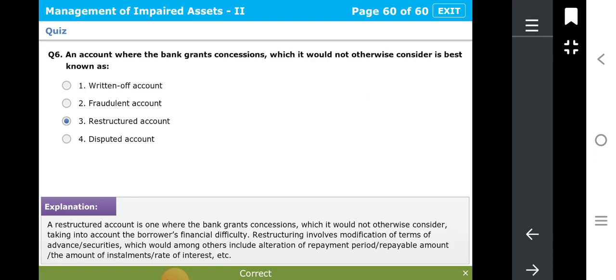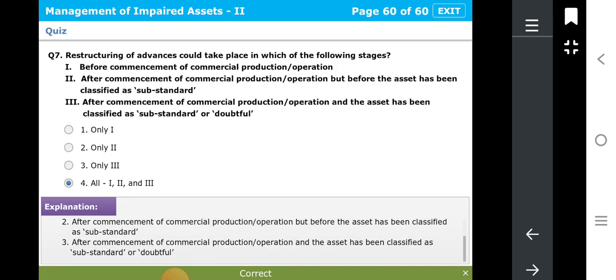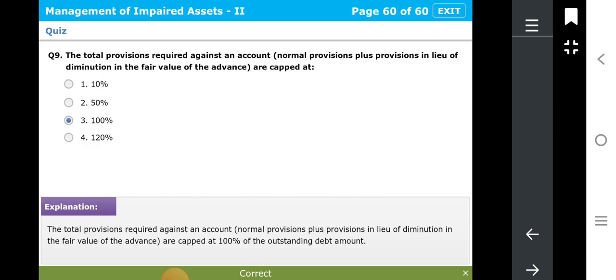Okay, next is the restructured account, and this is when restructuring can be done. All these three cases we have already discussed. The asset classified as a standard asset should be immediately reclassified as substandard upon restructuring. Here the first point was inaccurate: standard asset should not be reclassified as a loss asset. No, we have to consider the standard asset as a substandard asset. Here provisioning is 100% capped.